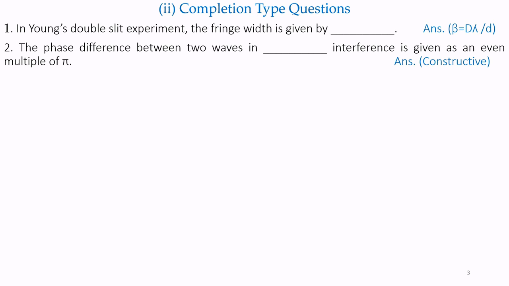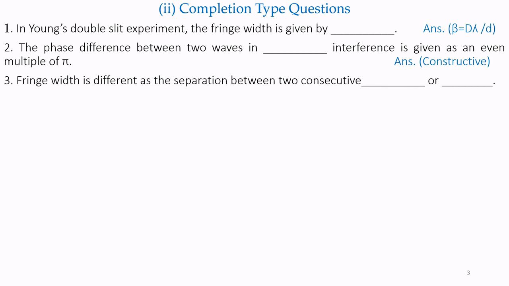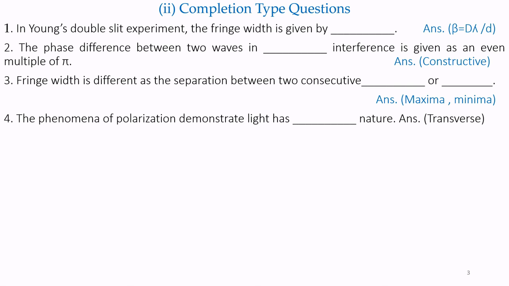The phase difference between two waves in dash interference is given as an even multiple of pi. The answer is constructive interference. Question number 3. Fringe width is defined as the separation between two consecutive dash or dash. The answer is maxima or minima. Question number 4.